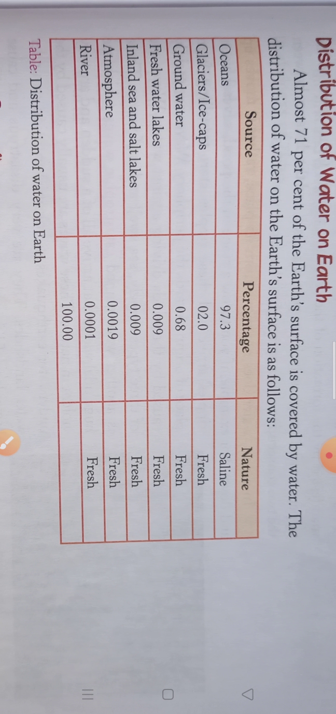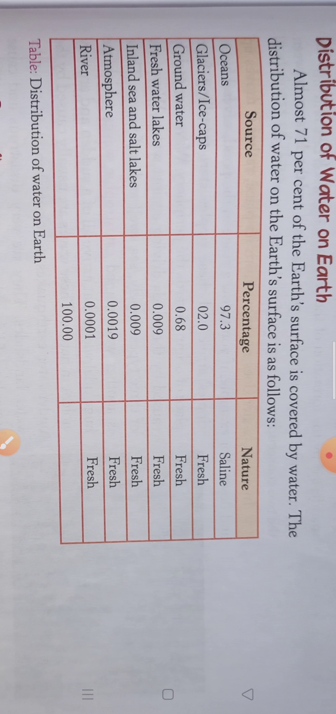But out of that 3% which is fit for consumption, 2% is in the form of glaciers or ice caps. So 3% water is fit for drinking. Out of that 3%, 2% is in the form of glaciers. Or you can say it is in the solid form. Now if it is in the form of ice, then that cannot be used. After that only 1% is left. Only 1% of the earth's surface water is there for our use.